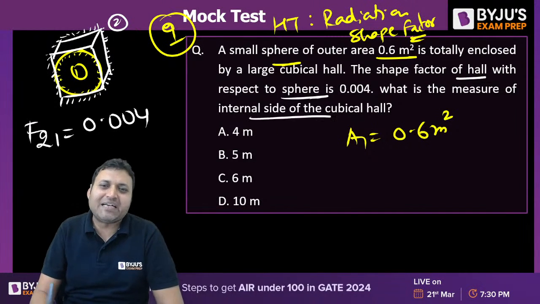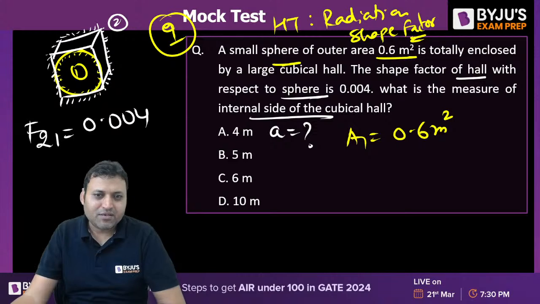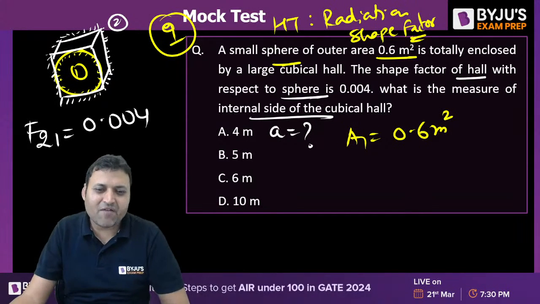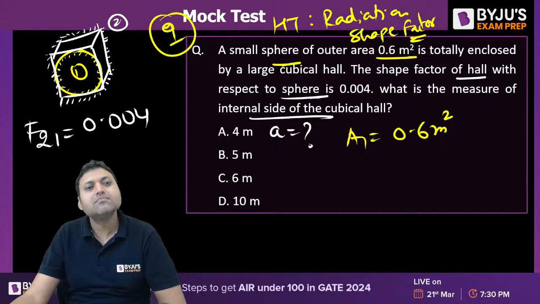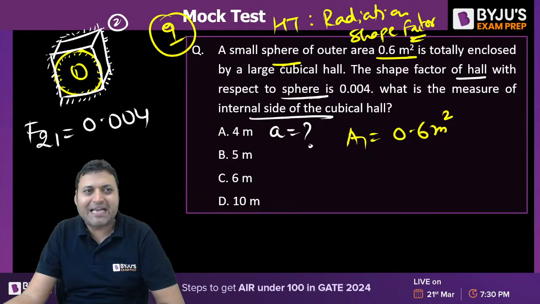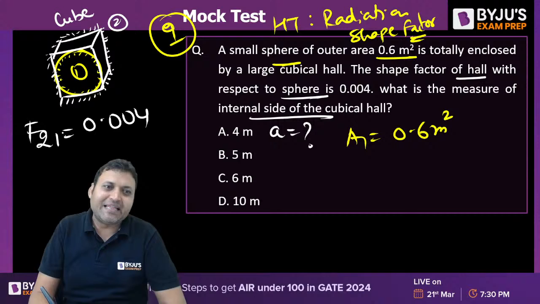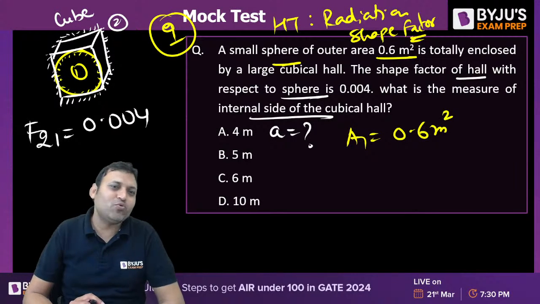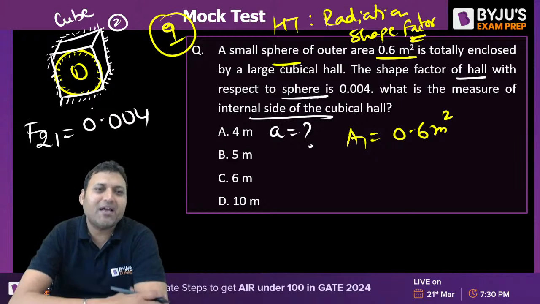What is the measure of the internal side of the cubical hall? Let me call it A. What is your answer? Question number 9. Yes, everyone, tell me the answer. You could have called the sphere to be surface 2 and the cube to be surface 1. Your choice. In that case, F12 would have been given to you as 0.004. But I am calling 1 to be the sphere and 2 to be the cube.